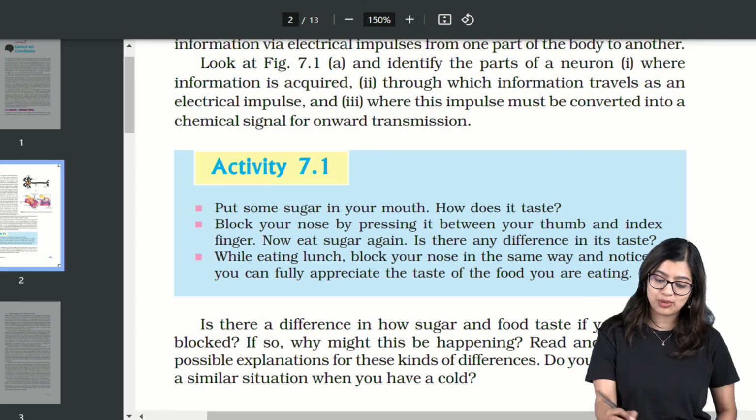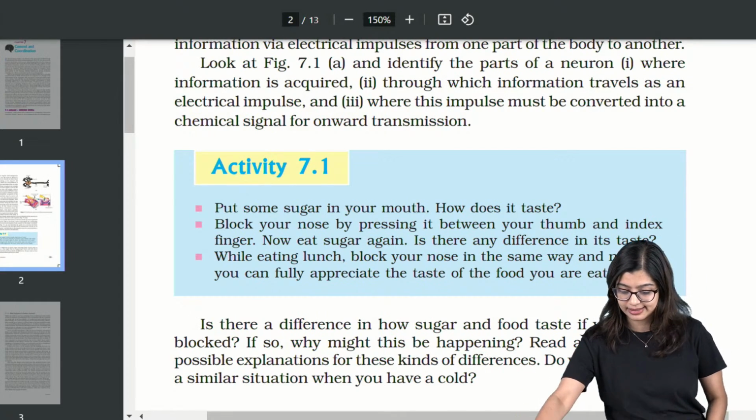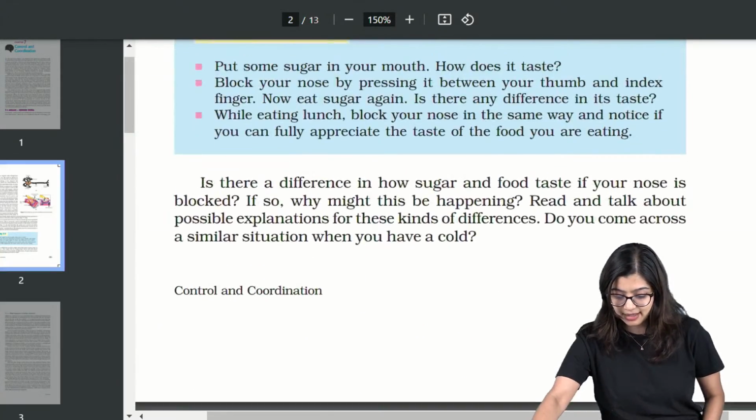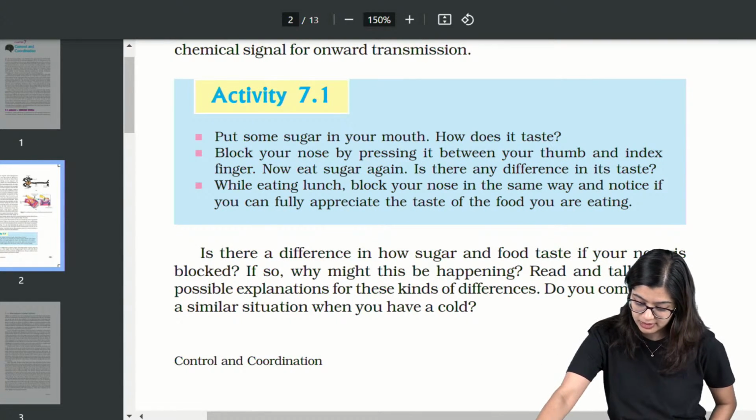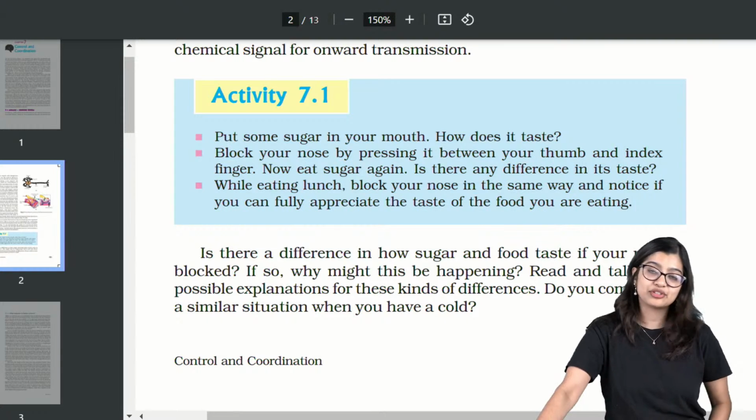Vishal and everyone else who is telling me, ma'am, D should be the answer. There is a question on the same, right? They are asking you, see this activity also. How does sugar taste?